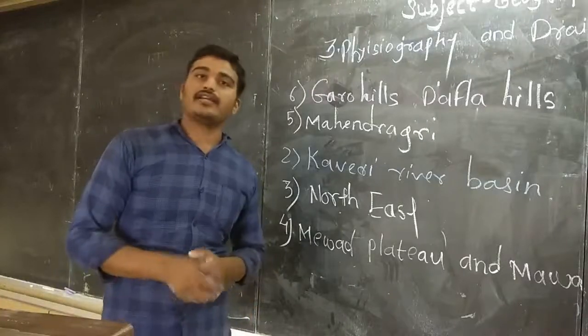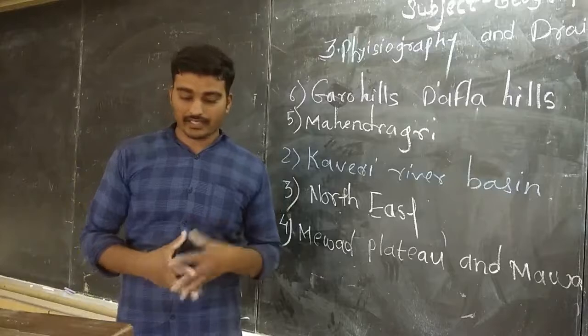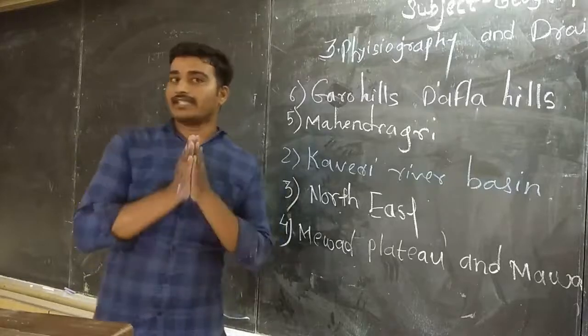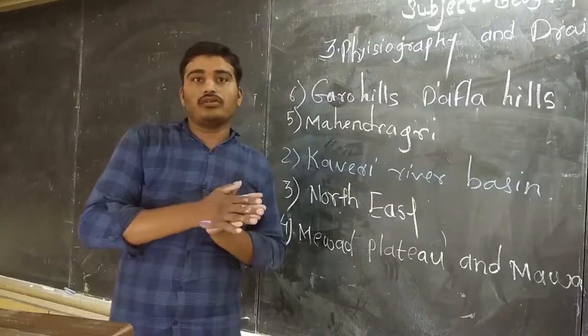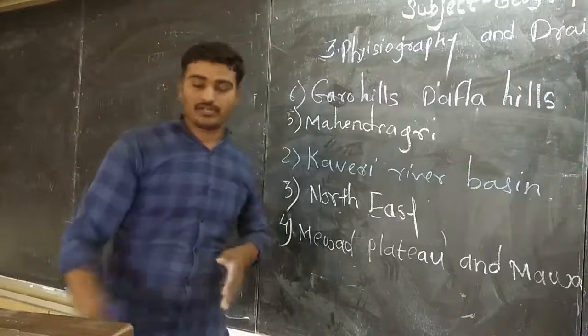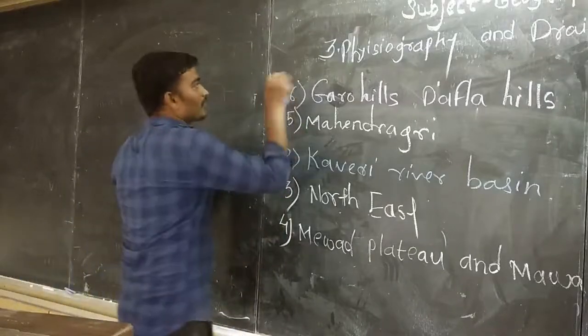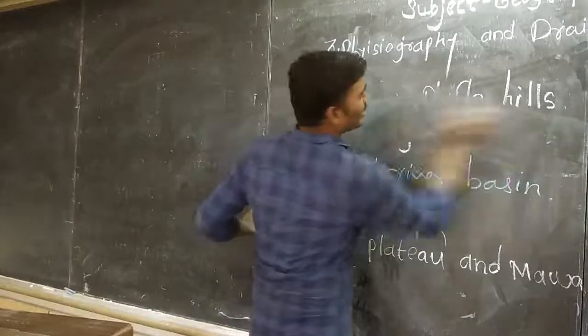You can find the Nilgiri hills in Kerala, but exactly, in terms of direction, to the south and west, in a southwest location, you can see the Nilgiri hills.